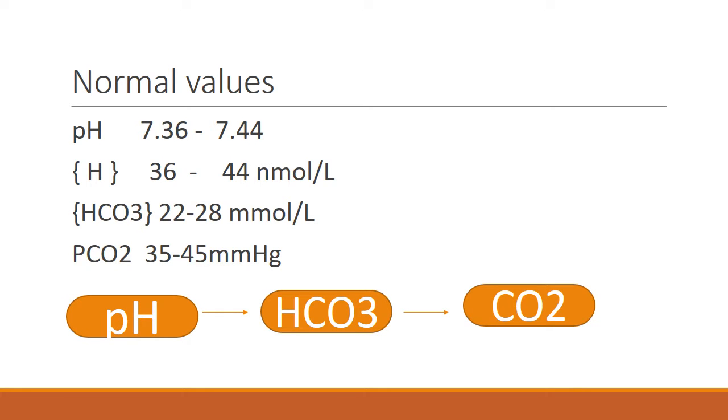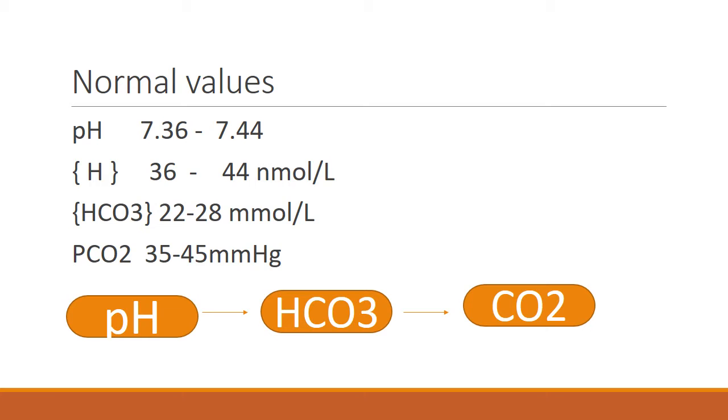Before starting, what we must know is the normal values. For the pH, the normal value is 7.36 to 7.44. For the hydrogen ion concentration, its value is very easy to remember and it is from 36 to 44 nanomole per liter. For the bicarb, the normal range is between 22 to 28 millimole per liter. And for the partial pressure of carbon dioxide, the normal range is from 35 to 45 millimeter of mercury. So these are the normal values that you must know if you want to read the ABGs correctly.